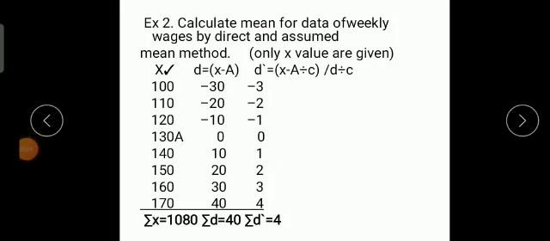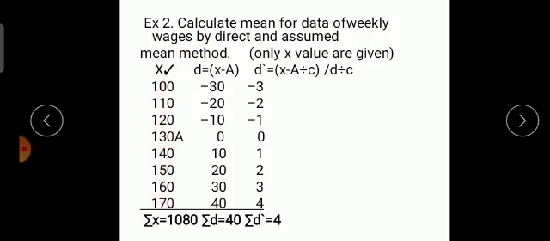Calculate the mean for the data of weekly wages by the direct and assumed mean method. Here two methods they have asked you: direct method and assumed mean method. Now here only x values are given. Here see the sum, I have just done a tick mark here. That means in this sum only these values are given.